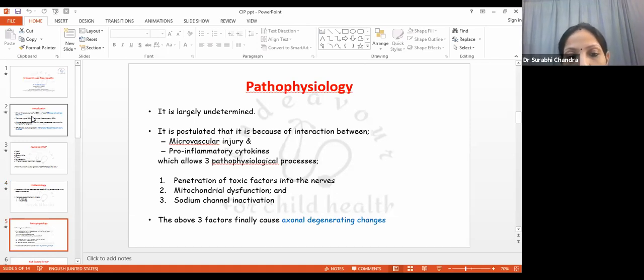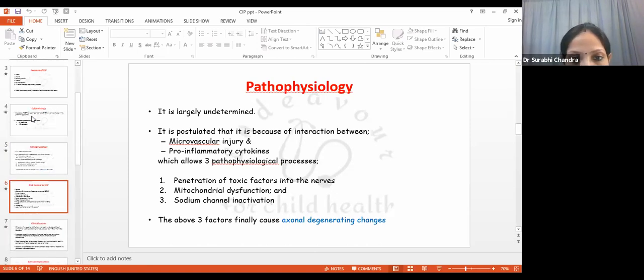So what happens is that toxic factors like cytokines penetrate into the nerves, and the mitochondria of the neurons get disturbed and start dysfunctioning, and finally it leads to sodium channel inactivation, leading to failure of generation of action potential and nerve activation. So the above three factors finally lead to axonal degenerating changes, and this leads to axonal polyneuropathy.